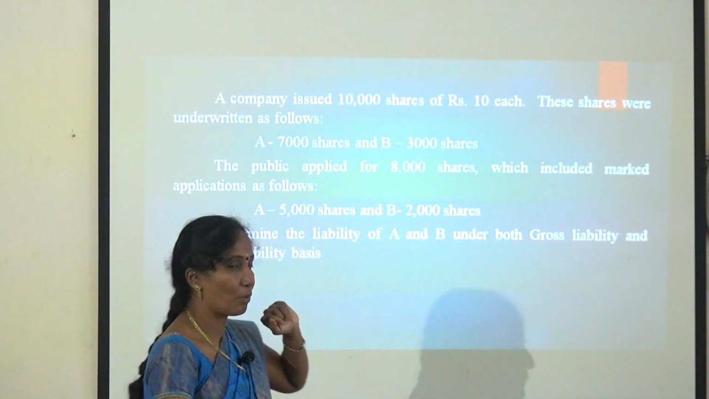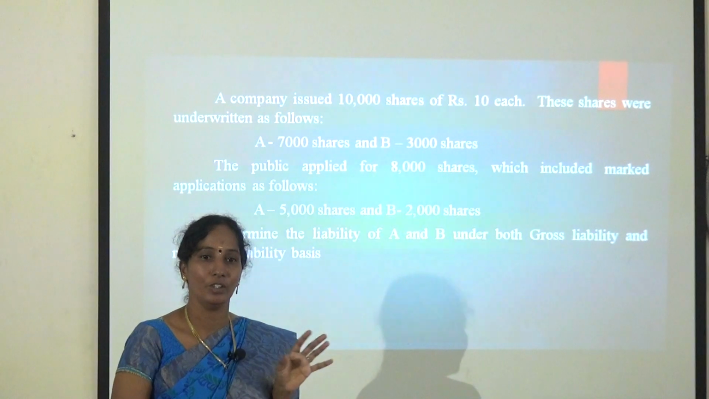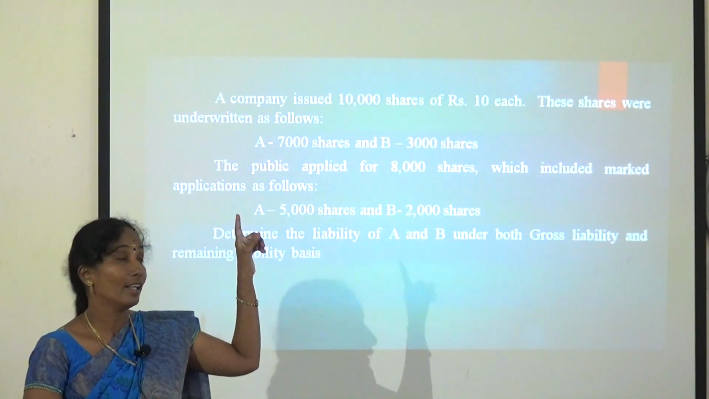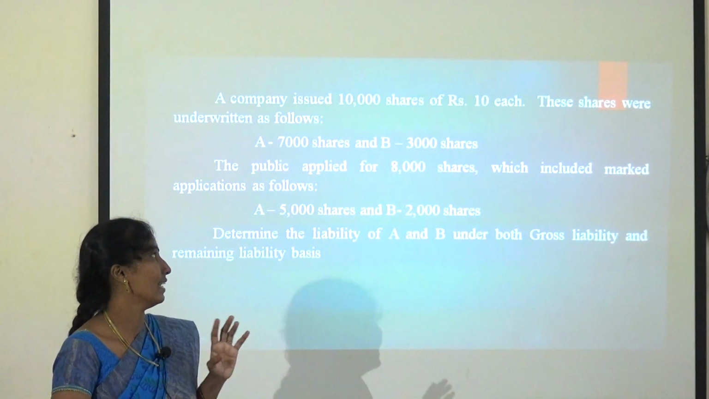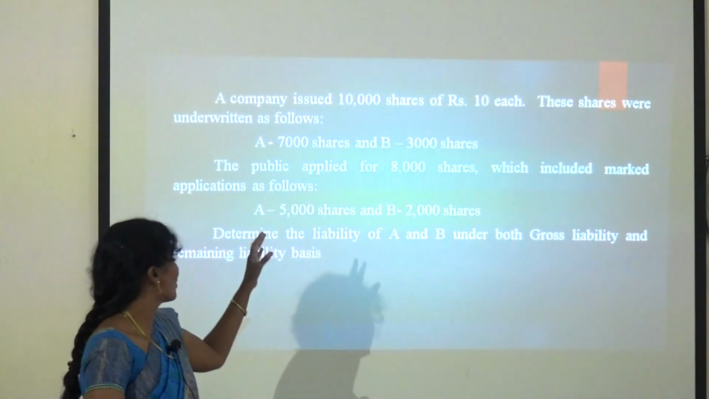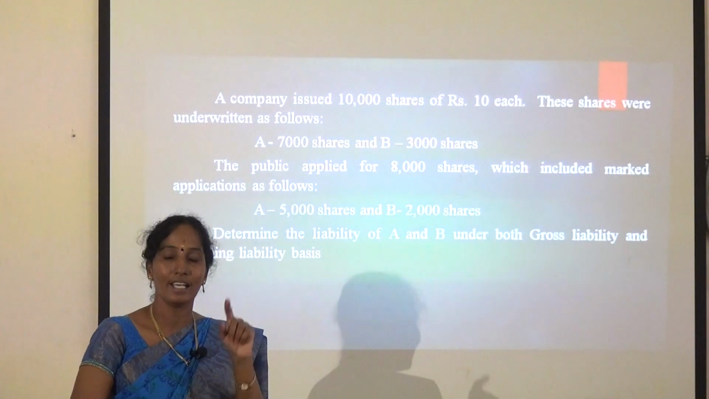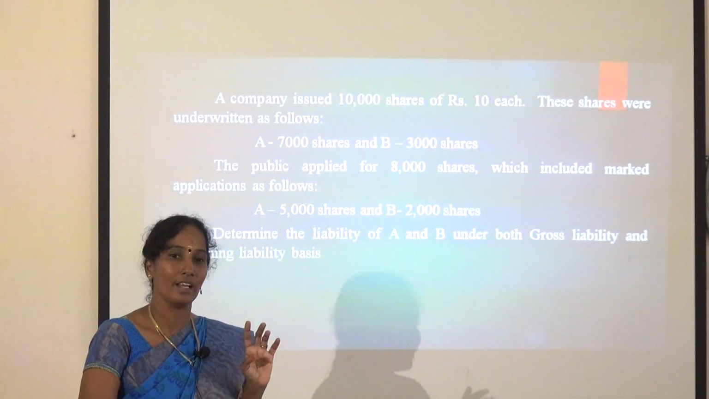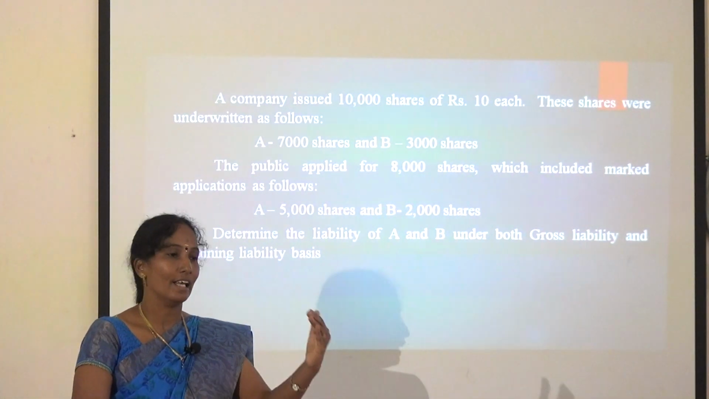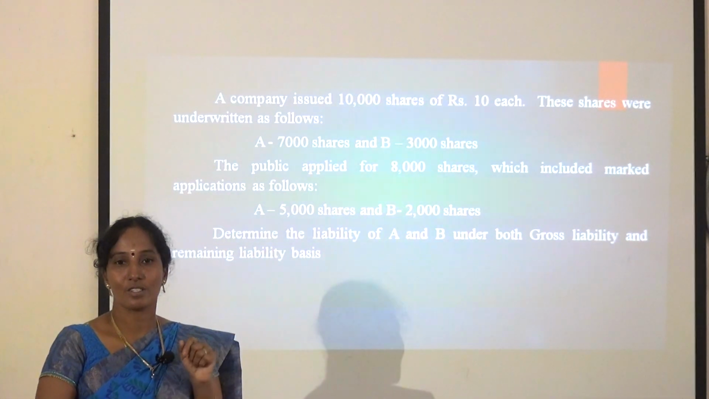See the sum properly. If you understand the sum well, it will give the proper solution in every sum. So see the sum: a company issued 10,000 shares of rupees 10 each. The shares were underwritten as follows: A 7,000 shares and B 3,000 shares. First you should determine whether it is a complete or a partial underwriting. It's a complete underwriting. Issue of shares is 10,000, underwritten by A and B, 7,000 plus 3,000, 10,000 shares.